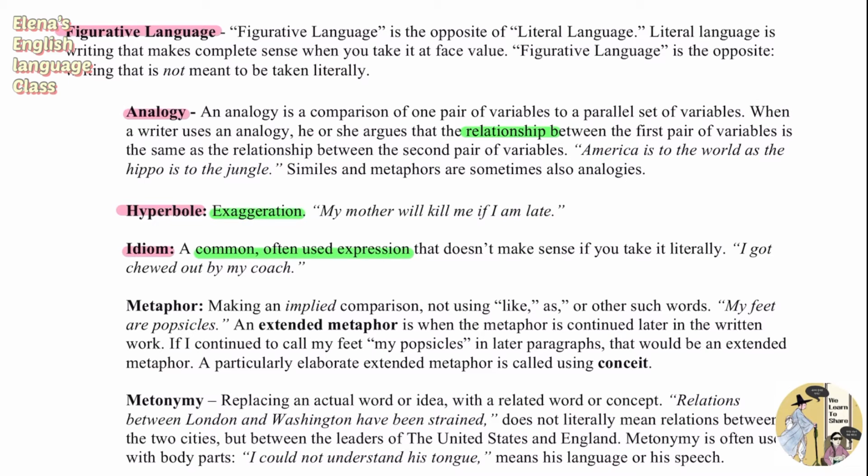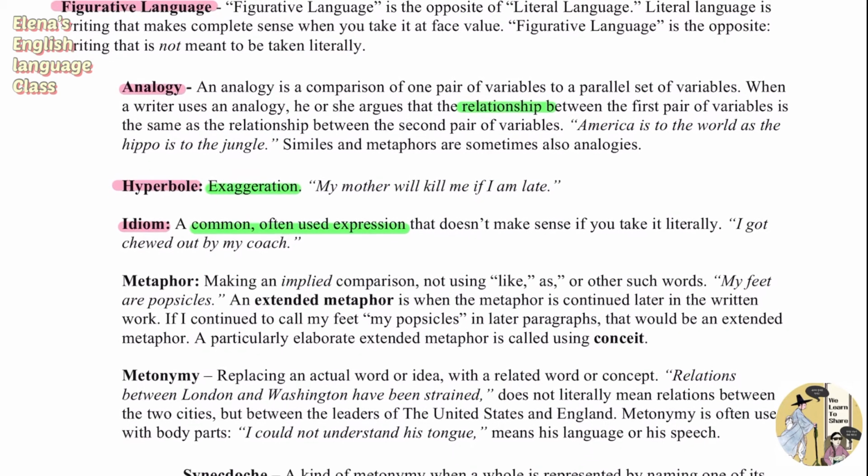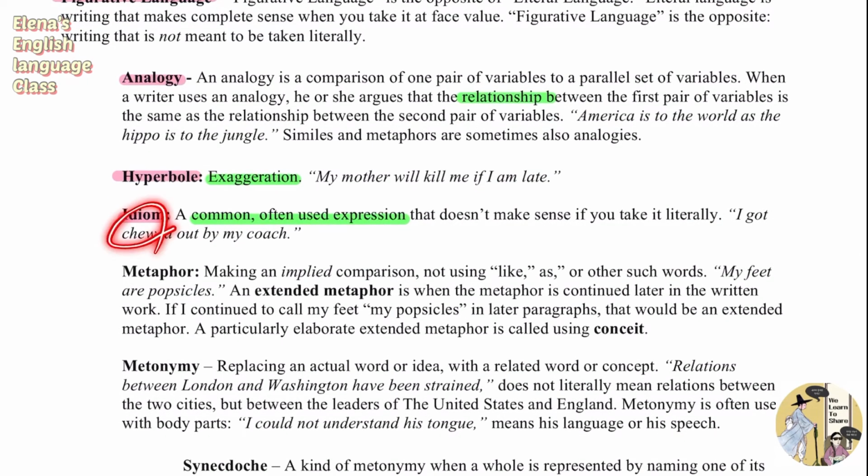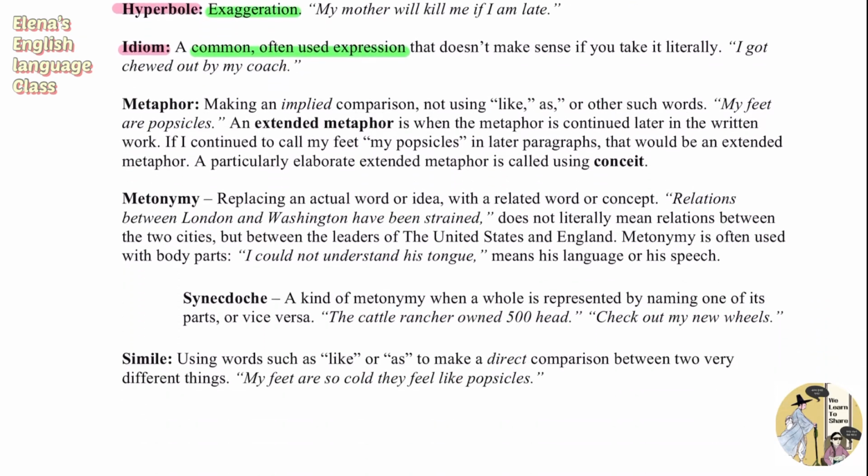Over here, the expression I got chewed out does not mean that your coach is chewing you out. But it's a more common and often used expression that means that you got scolded by your coach, right? So you can remember the idiom is also something that doesn't make sense if you take it literally, but you understand what it means because you use them commonly in daily conversations with your friends and your families.